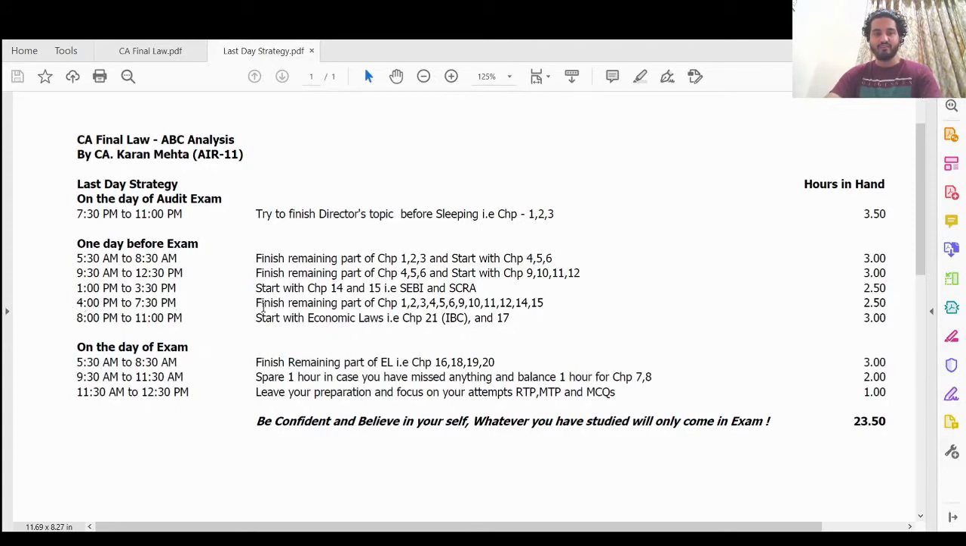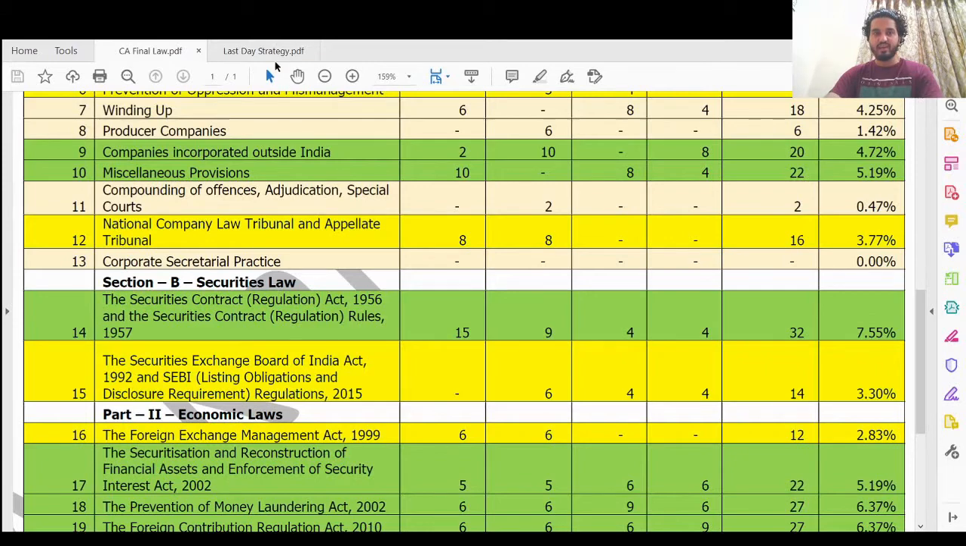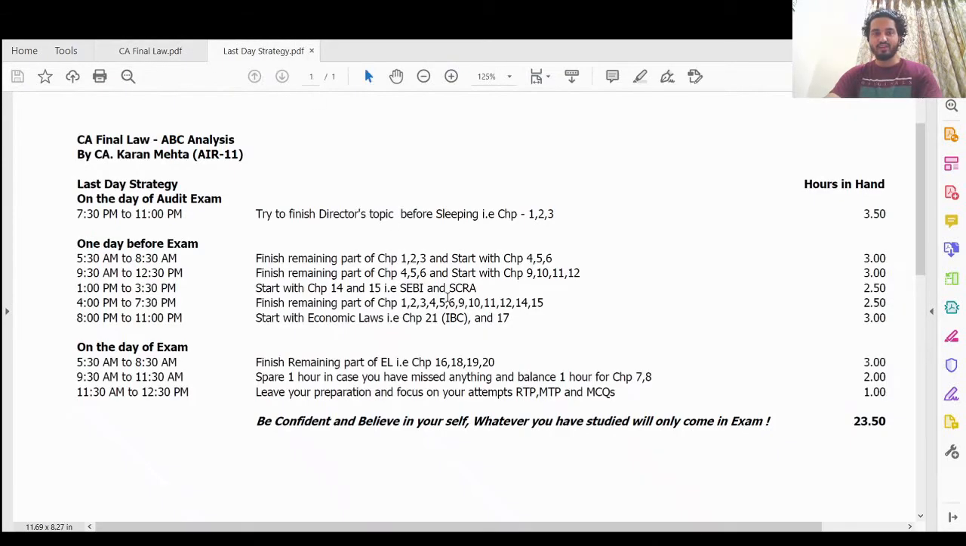Then from 7:30 to 8, have your lunch and dinner, and from 8 p.m. till 11 p.m., try to finish IBC and chapter number 17, which is SURFACE, from economic law. Try to finish IBC and SURFACE last, on the day before the exam, because those are heavy chapters. IBC will take approximately 2.5 hours and SURFACE around half an hour. So it is possible in 3 hours to do these two chapters.